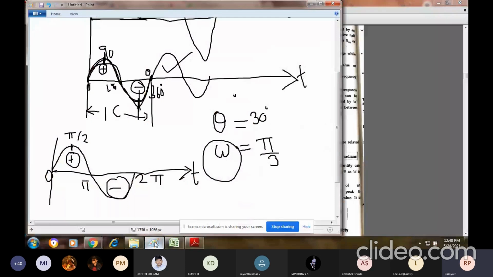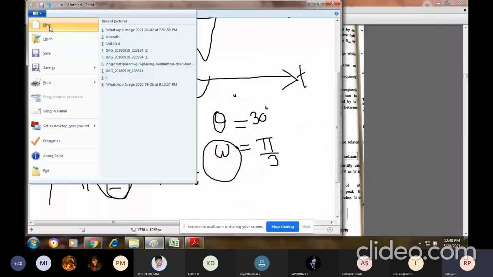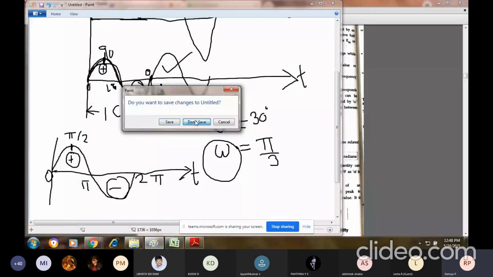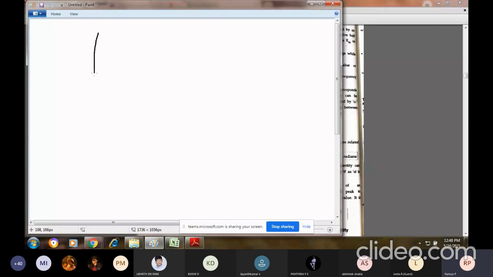Okay. If you want to show it in the waveform, suppose you have started one particular device and you have started generating a sine wave. When you start generating, what is the time required for generating one particular cycle? See, this is my one cycle. So my time period is the capital T. The time required to complete one particular cycle is nothing but your time period.